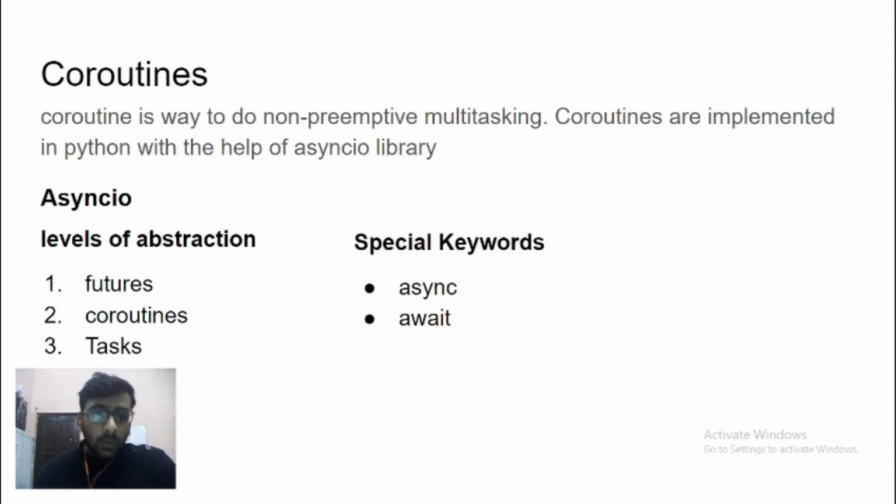You can also execute multiple coroutines at the same time using the functionality of tasks. So you can schedule multiple coroutines to run at the same time through the mechanism of async IO. We won't go very deep into how coroutines work because it's a very tricky subject, but it gives you a lot of control over execution without giving you a lot of drawbacks such as race conditions or deadlocks.